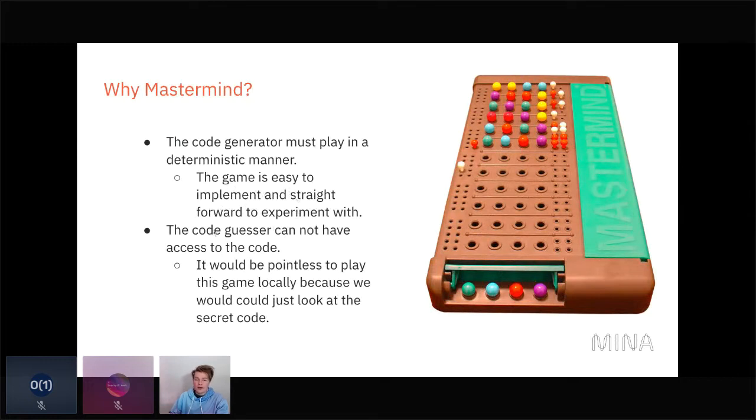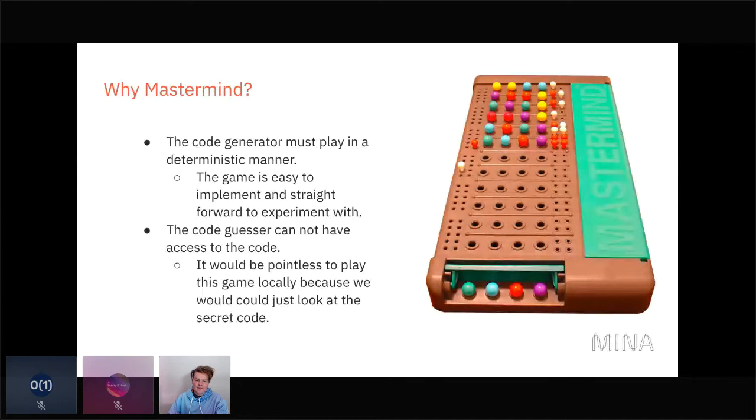And then the code guesser, this is also a really big deal. The code guesser can't have access to the code. So for example, you couldn't play this game on a piece of paper with yourself. And if you made an application that did this, you would have access to the code, and so it would be basically pointless because you could just look at it. And of course, you could build a more complicated program that made it a lot of work to go look at it. But in theory, people could still find a way to look at it.